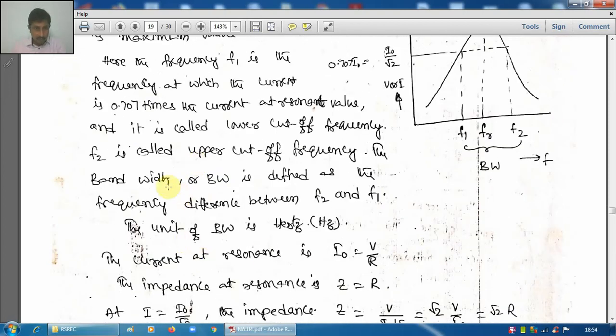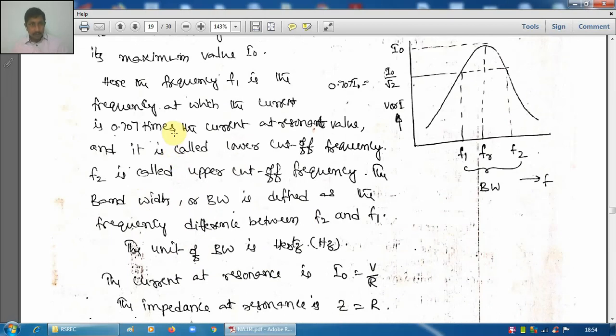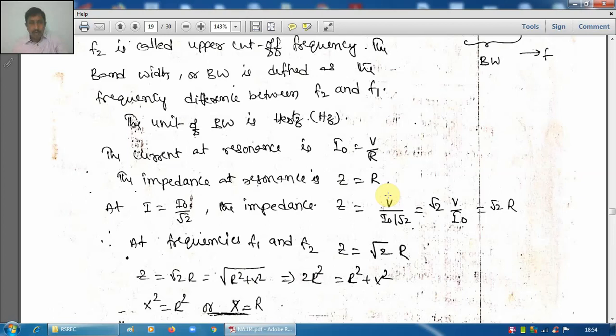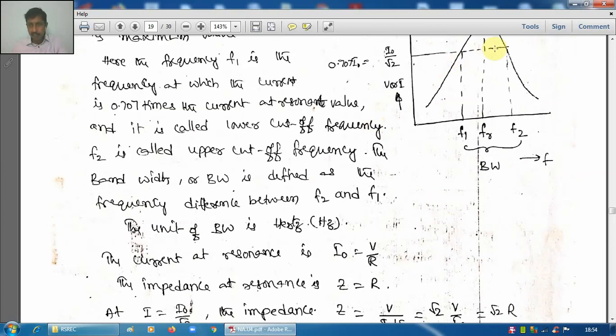Here f1 is called the lower cutoff frequency, f2 is called the upper cutoff frequency. These are also called half power frequencies, that we will see later. And bandwidth is f2 minus f1. The unit of bandwidth is hertz. Bandwidth is nothing but the difference of frequencies. Therefore, the unit is hertz.